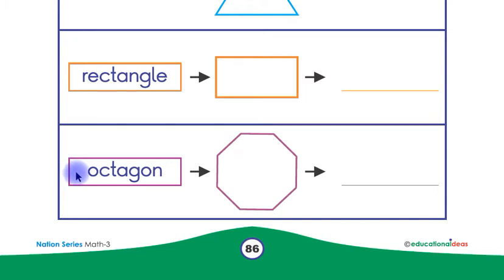Children, this is octagon name and this is octagon in shape. This is octagon in name and this is octagon in shape. Children, now you have to write octagon in name on this line by yourself.